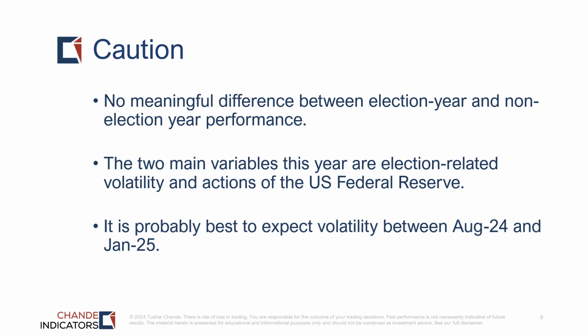This year we have two main variables: the potential election related volatility that occurs in every cycle, and layered onto that, the interest rate actions of the US Federal Reserve between now and the end of next year. So on average, we should expect performance that's similar to what's happened historically. And so it's best to expect volatility between, say, August of this year and January, February of next year, when we're in the heart of the pre-election and post-election period.